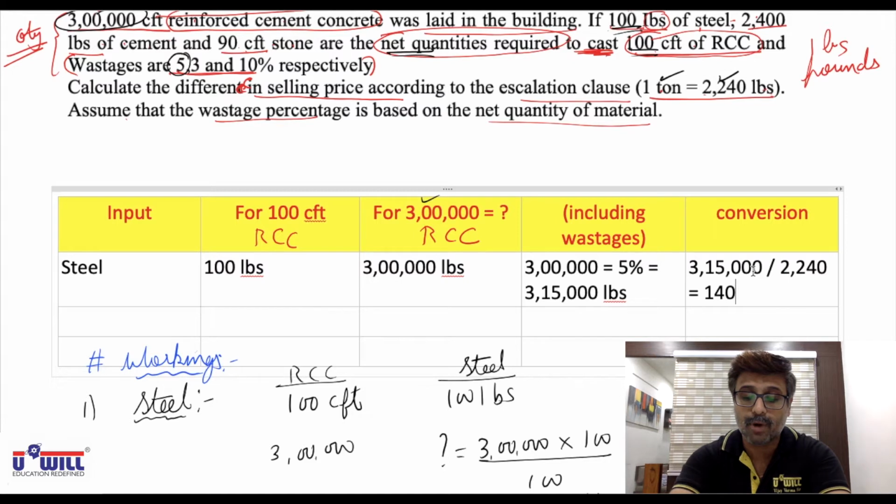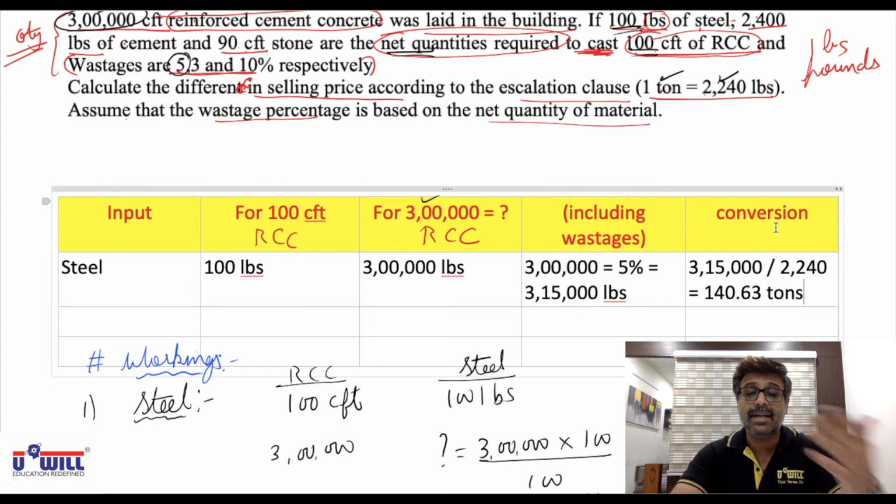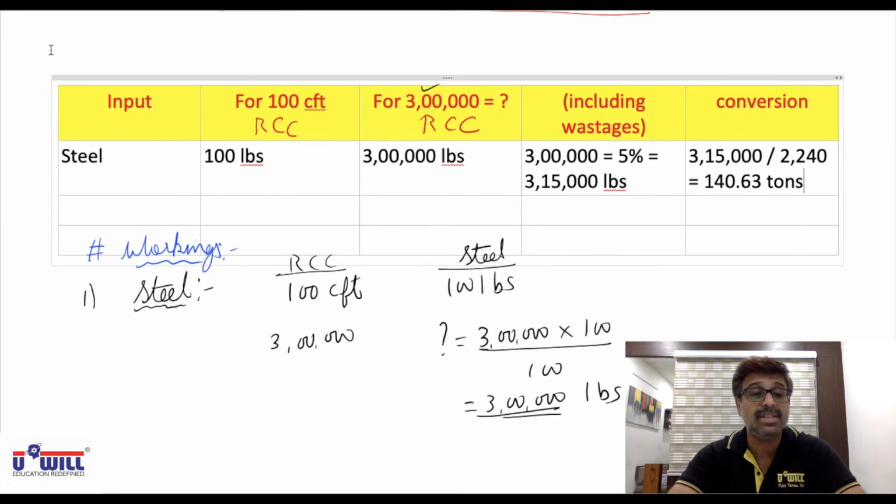You can say 140.63 tons will be required. 1 ton is 2,240 pounds, so if 3,15,000 pounds are required, then divide by 2,240. How many tons of steel will we have to purchase? 140.63 tons of steel will be required to purchase. Okay, I hope everyone is clear with this.